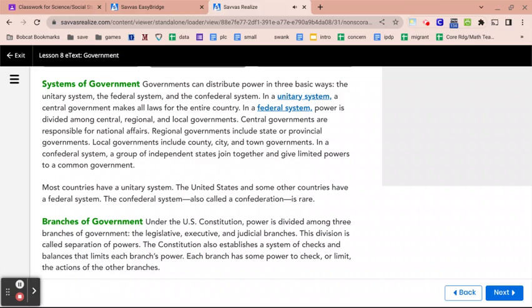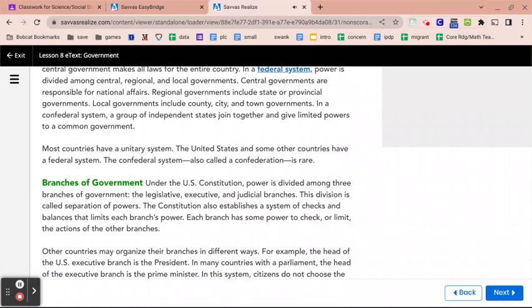In a federal system, power is divided among central, regional, and local governments. Central governments are responsible for national affairs. Regional governments include state or provincial governments. Local governments include county, city, and town governments. In a confederal system, a group of independent states join together and give limited powers to a common government.